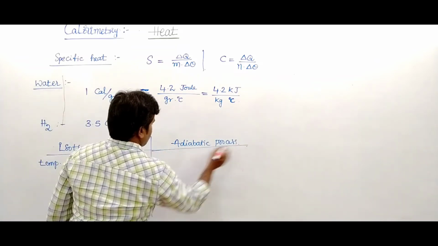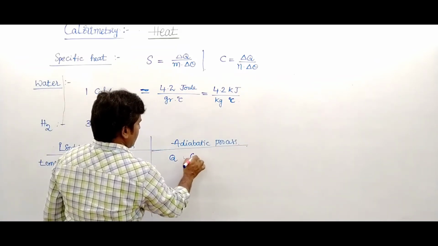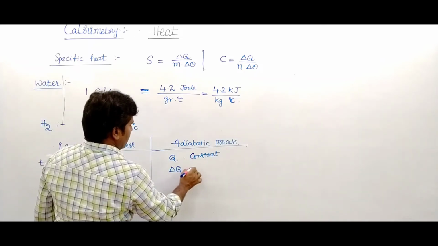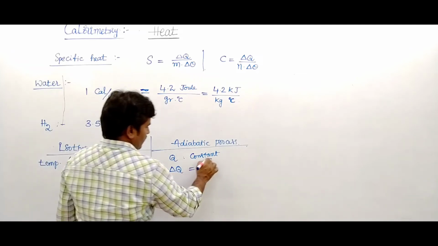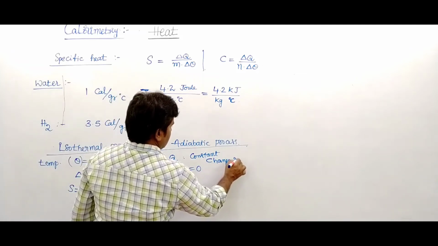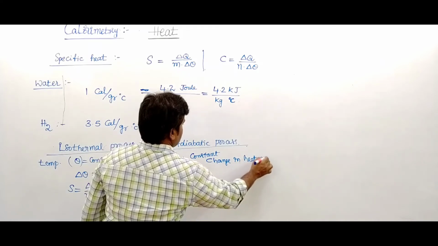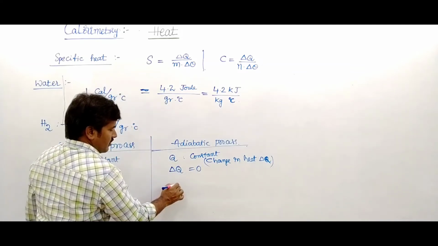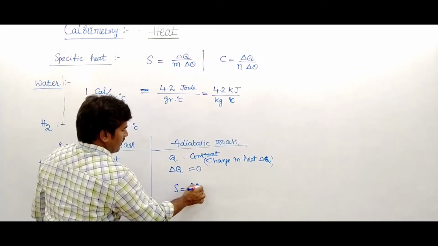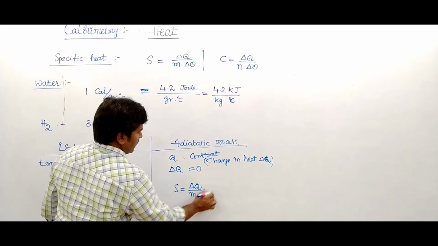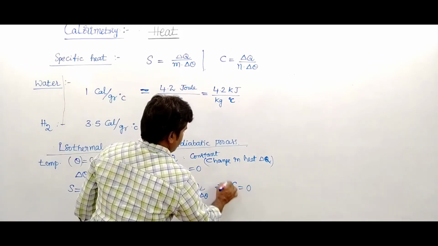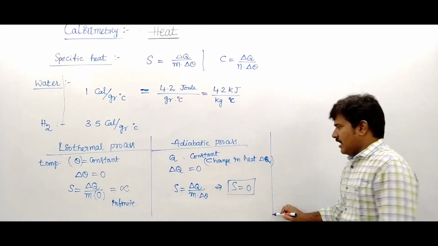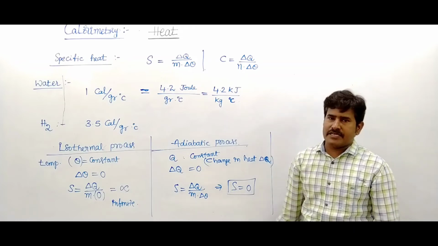And in adiabatic process, total heat remains constant. Change in heat, delta Q, becomes 0. So specific heat, delta Q upon M into delta theta, its value S becomes 0. This is the specific heat in adiabatic process. Isothermal process and adiabatic process.